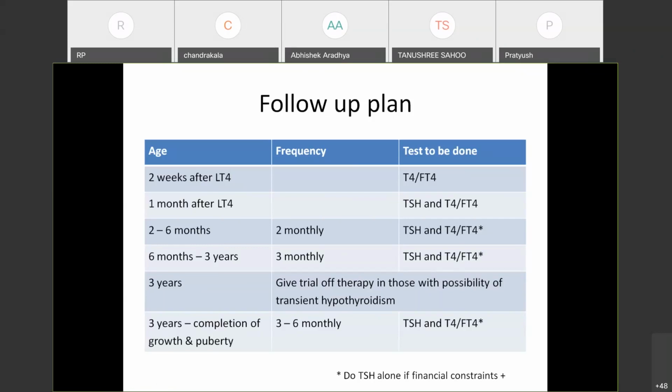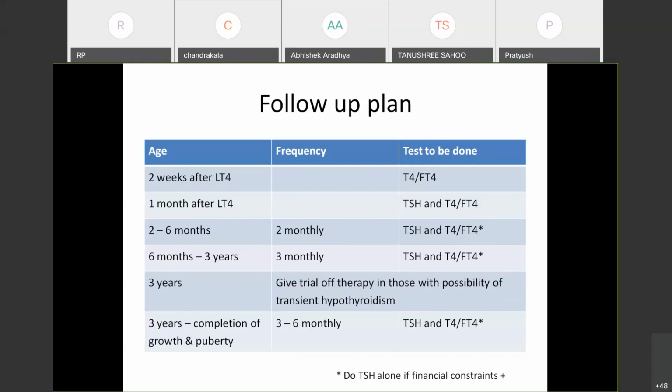Then the frequency should be 2 monthly between 2 to 6 months of age, 3 monthly between 6 months to 3 years of age, and thereafter 3 to 6 monthly. Again, it is dependent on how well the control is. If it is well controlled, the TSH and T4 are in normal limits, this is the follow-up plan. If any abnormality is there and you are changing the dose, again in 2 weeks you have to repeat and see. But if there are financial constraints, you may skip doing T4 or free T4. Just doing TSH is also sufficient.